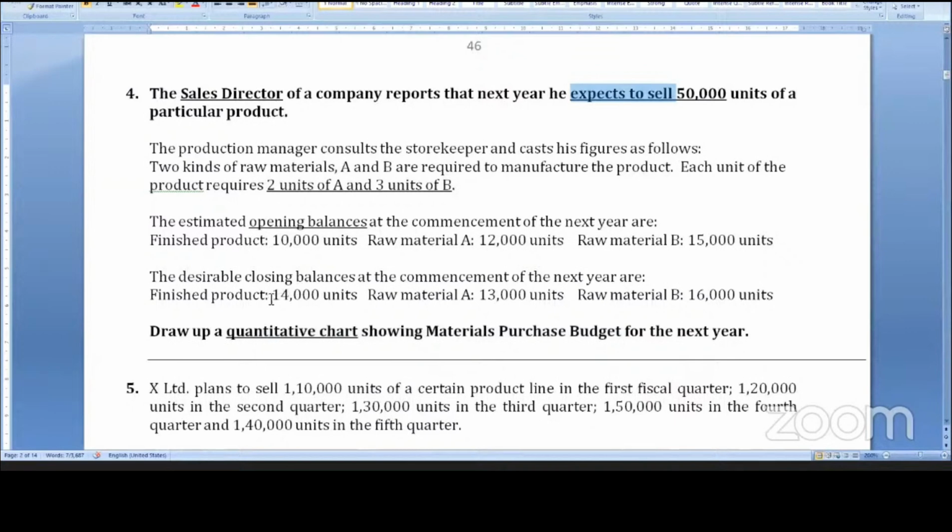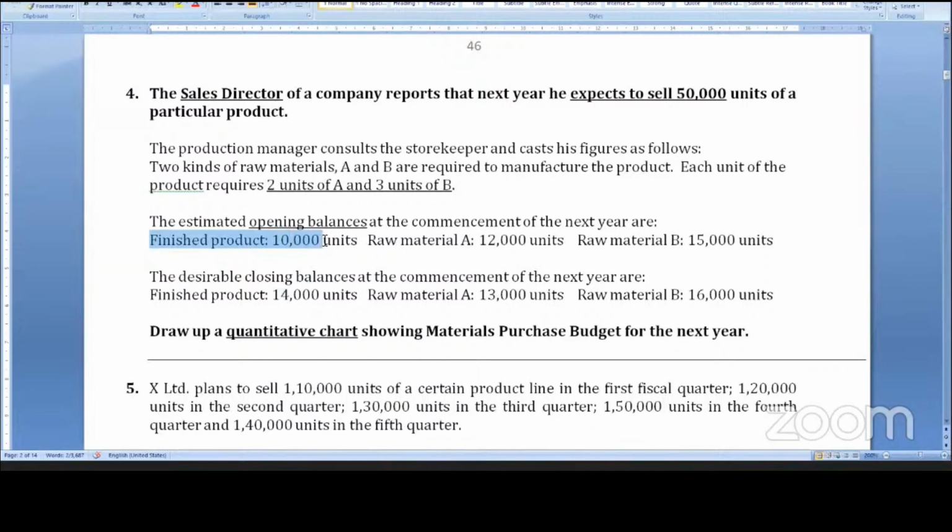Plus closing stock 14, minus opening stock 10. 50 plus 14 minus 10. 50 plus 14, 64, minus 10. 54,000 units to be produced.